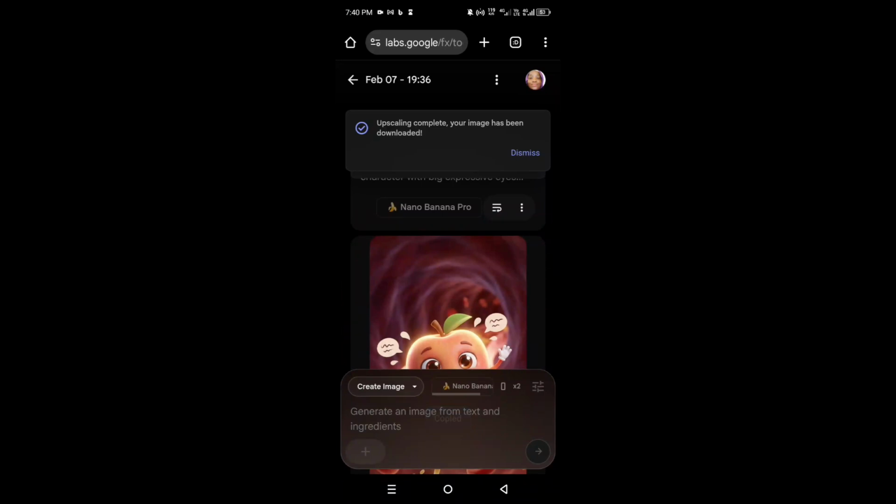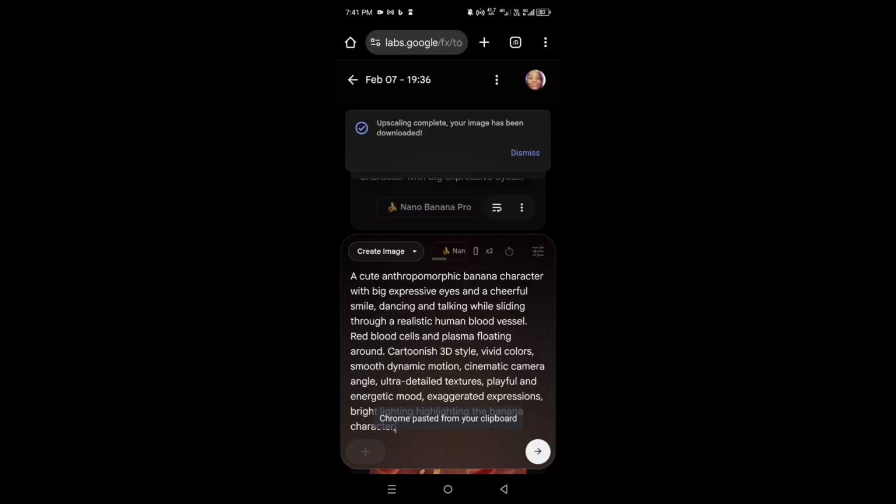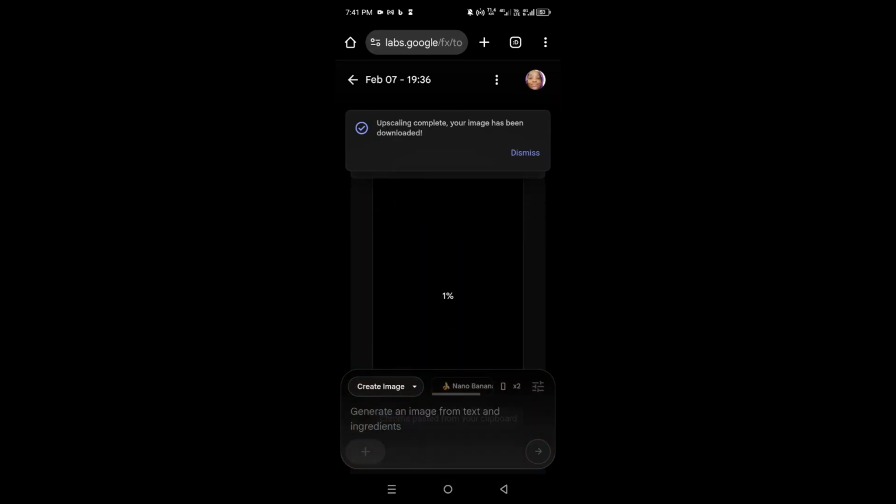I'm going to paste it here. Then I'm going to hit send so that it can generate the second image. The second image is now generating.